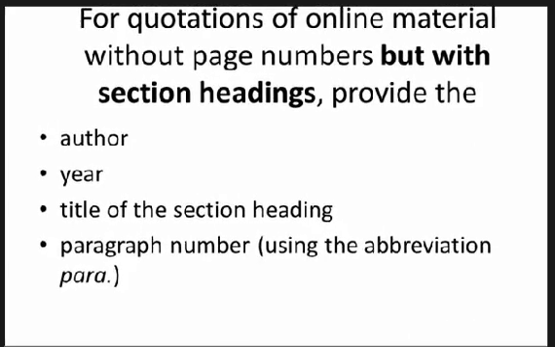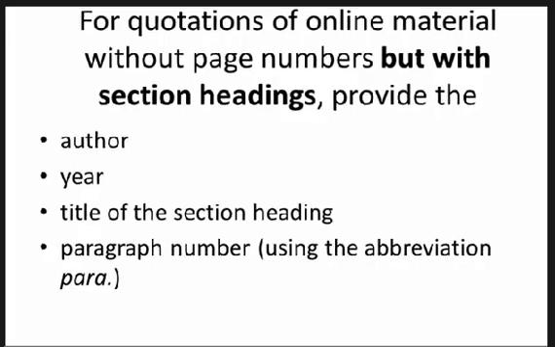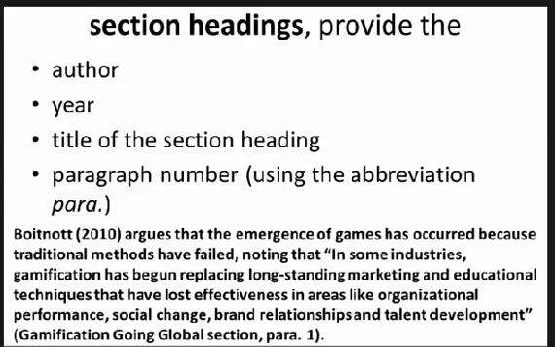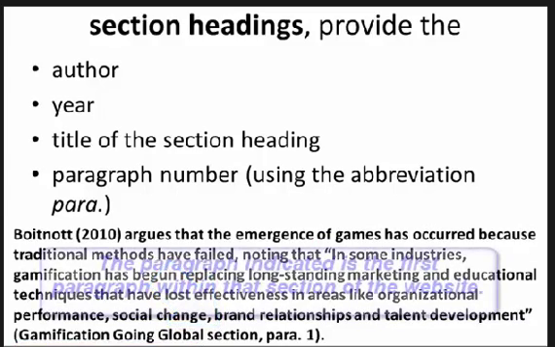Sometimes websites have section headings. If you are quoting text from a website that has section headings, include the author, year, and title of the section heading, followed by the paragraph number. Here the writer of the paper cites a source named Boitnott from 2010. The quote starts here with the phrase in some industries, it ends with the phrase talent development, and then you see in parentheses the section heading, gamification going global, followed by the word section, followed by the paragraph number.